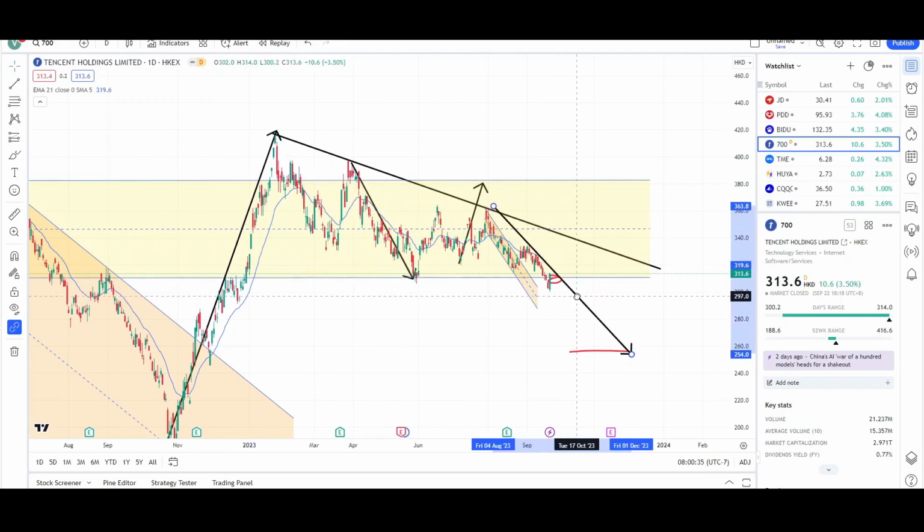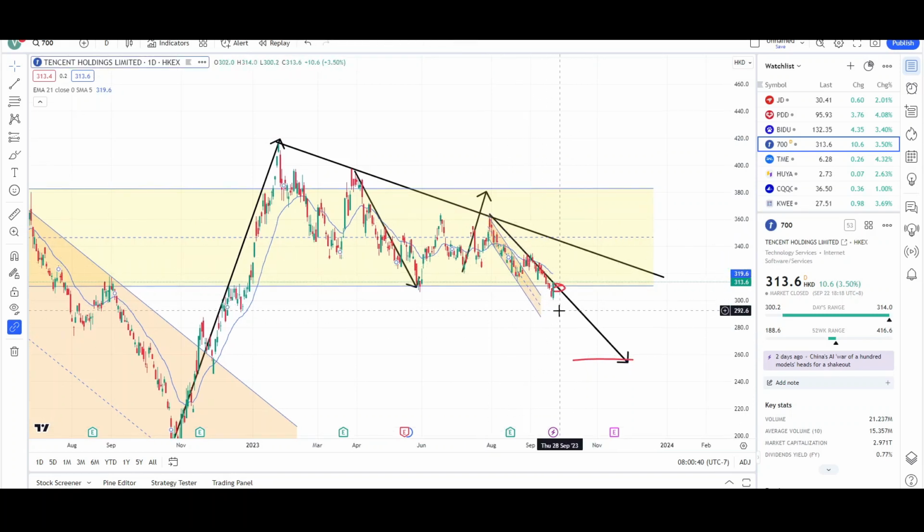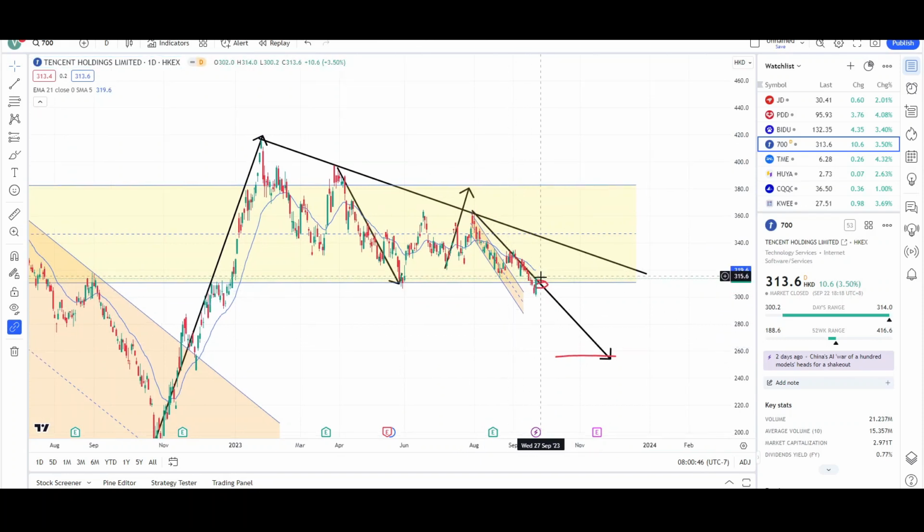This is one leg down. When price pulled back, this is the second leg down, and you can see the bears tried two attempts to reach it. It's failing, and again, this is just a small signal that it could be failing. Again, we need to see a strong reversal, something like this right over here, not just one green candle. So again, this could just be a breakout pullback and for lower prices.